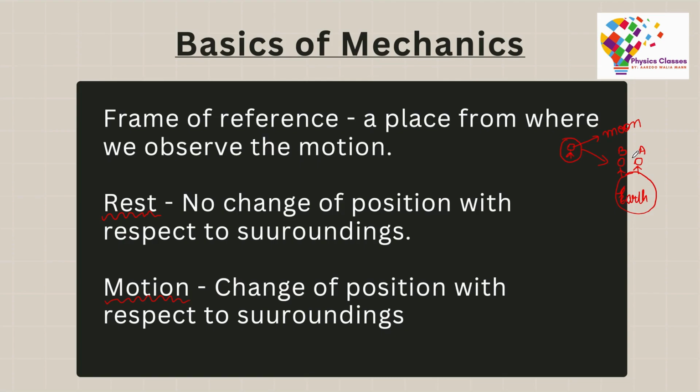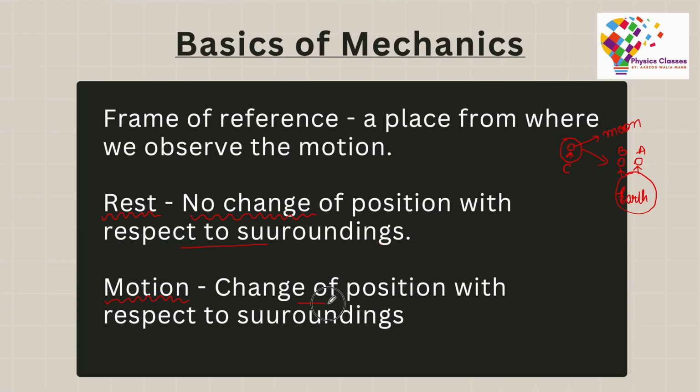Now, when it comes to frame of reference, we also talk about two very competitive terms. They are rest and motion. For example, over here, when person A is looking at person B, he is saying that B is at rest. When A looks at B, it appears as if B is at rest. But when person C, who is standing on the moon, observes B, for him B would be in motion because Earth is in motion.